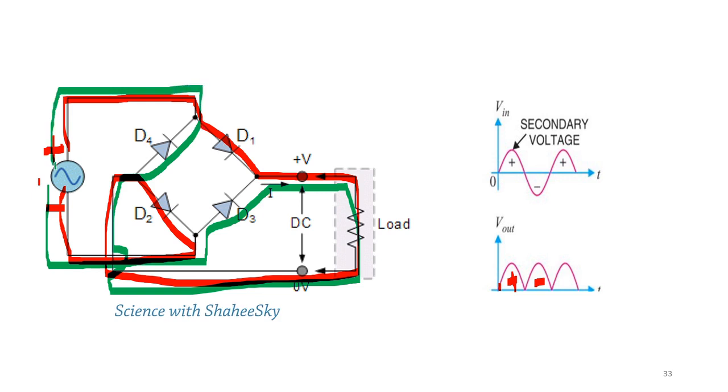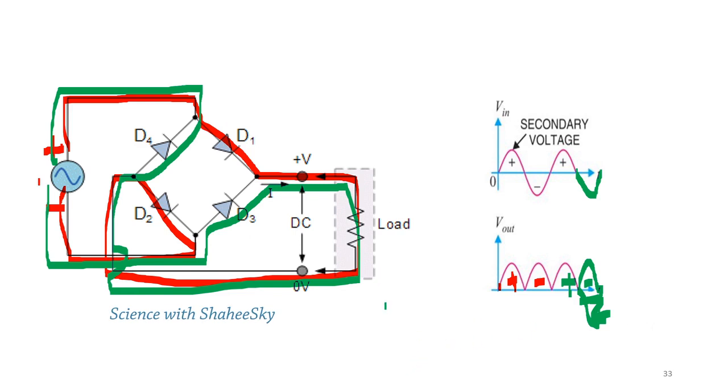Then if the input wave is like this, plus and minus, we can obtain the wave like this. So this is the rectification of the full wave current.